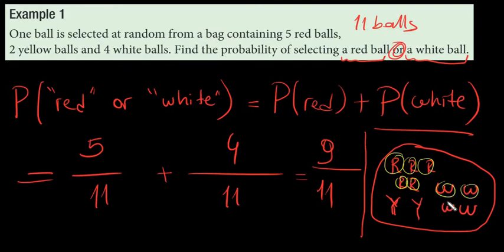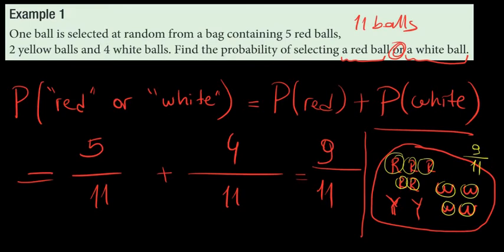What is my desired outcome? You can just count 1, 2, 3, 4, 5, 6, 7, 8, 9. I want to get a red or a white, so I just add them together. 9 over the total number of balls, 11. So this is the idea of mutually exclusive events.